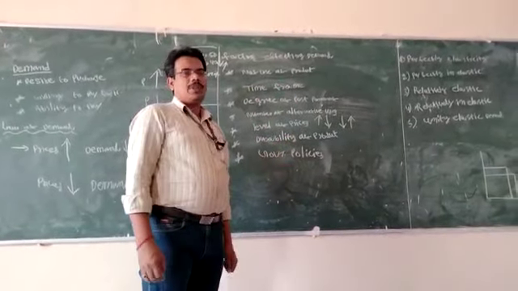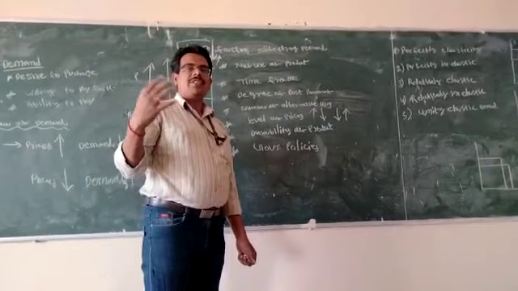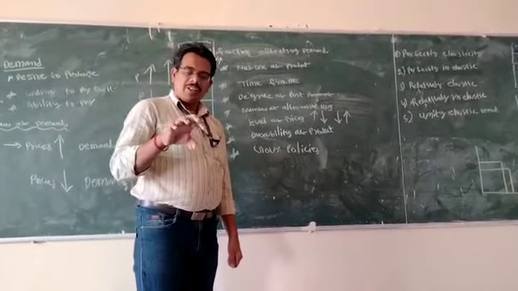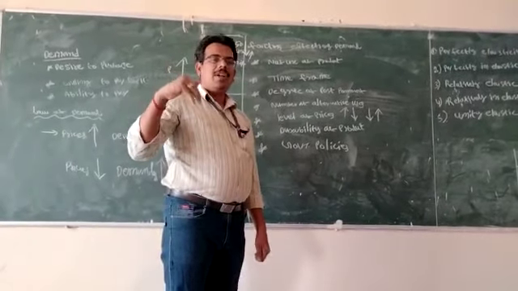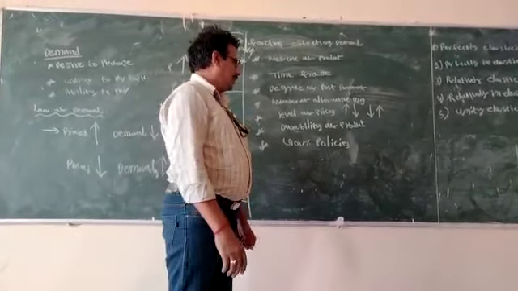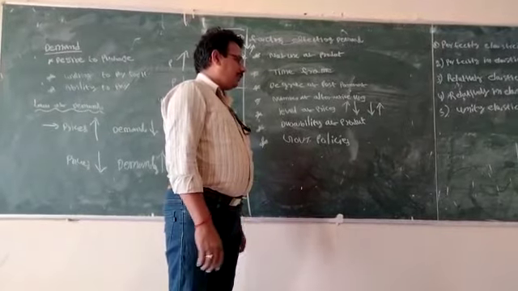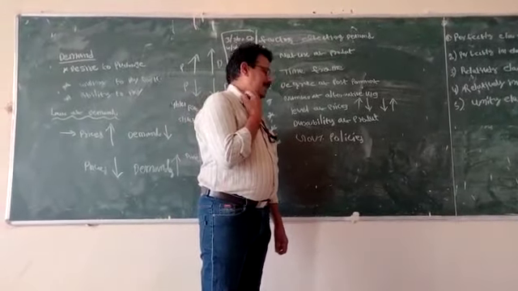Next one is government policies. Sometimes the government will release different policies. According to the government policy, the prices will change, and demand will also change. For example, we can take the example of petrol prices.